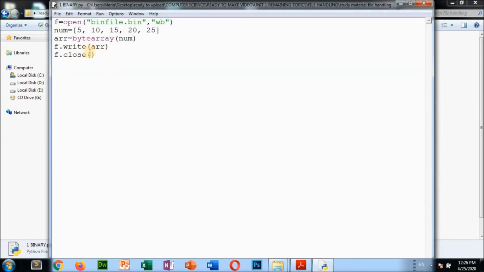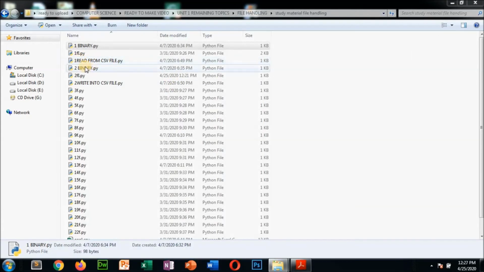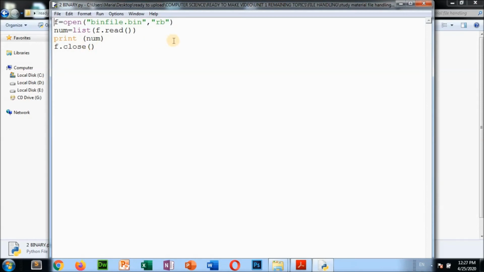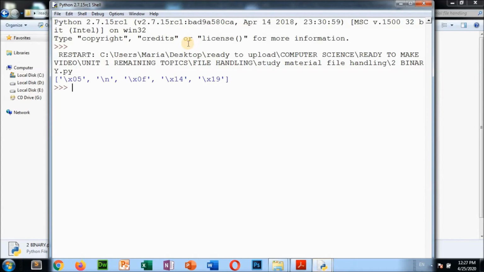So like this you can write this array into the file. Okay, so now again I'm going to show you the next example with binary. Open binfile.rb. We are reading from the binary file, print num. So what will come?